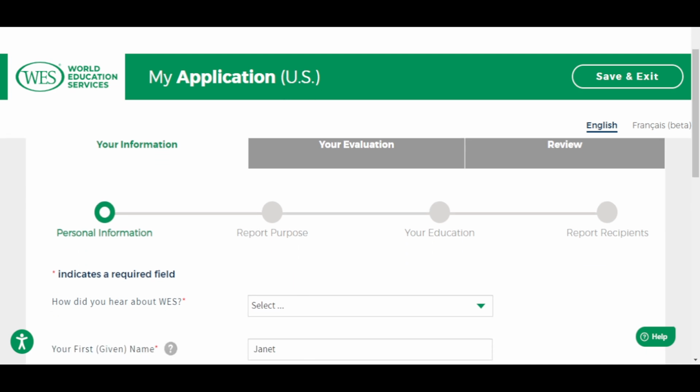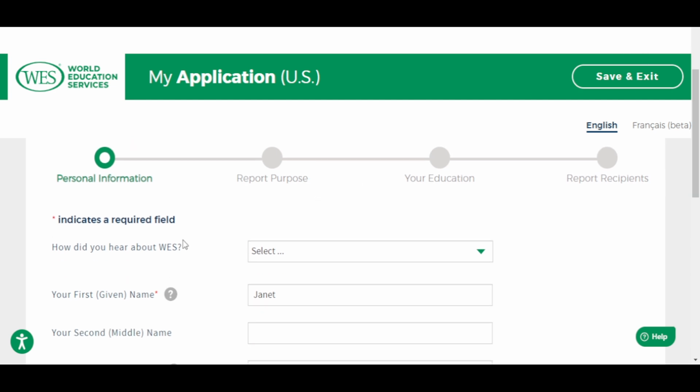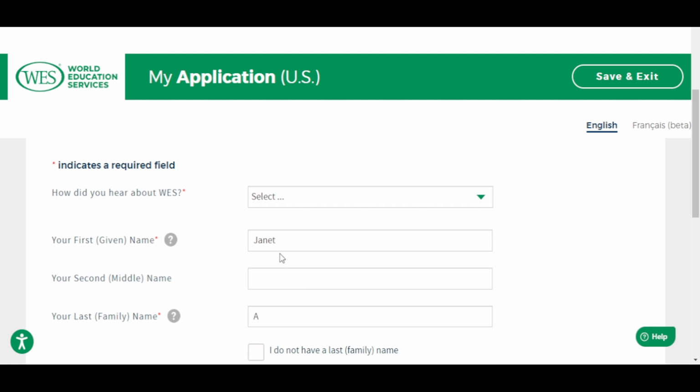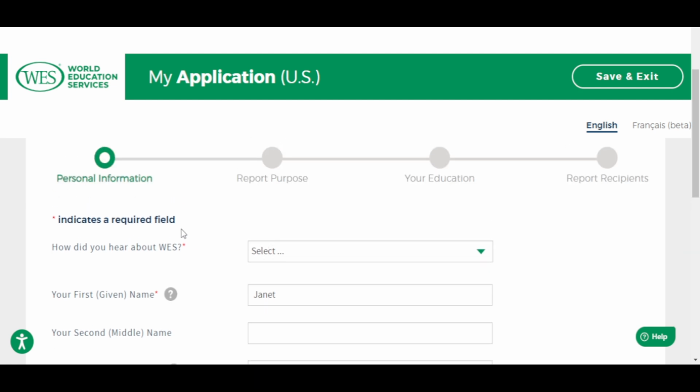All right. So moving on, can you see you're on the main page now where you still put in your details. All right. So here it says indicate the required field. How did you hear about WES? You can put in anyone. For me, it's through the WES website.